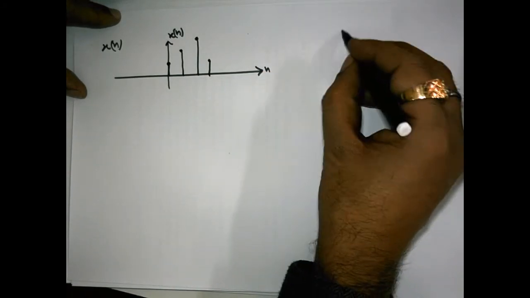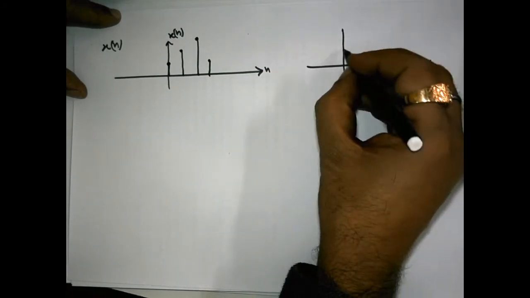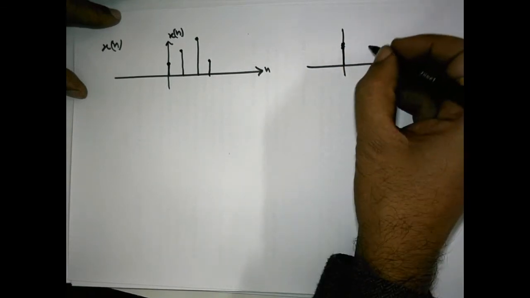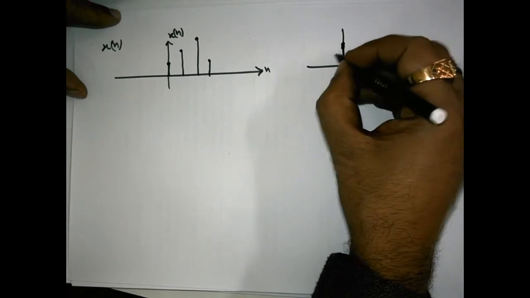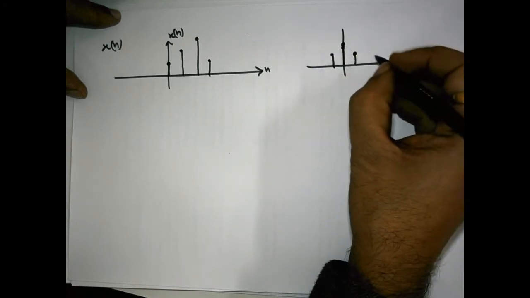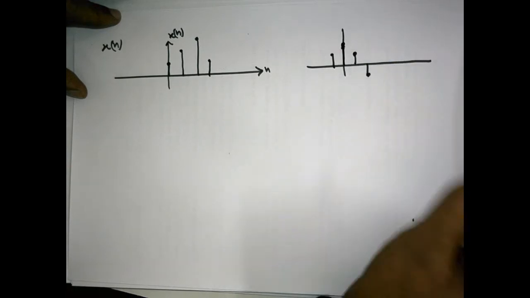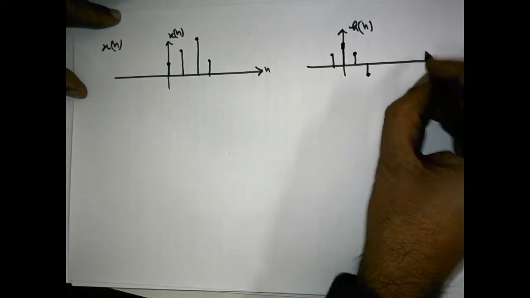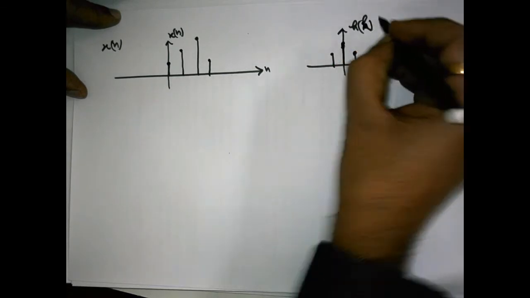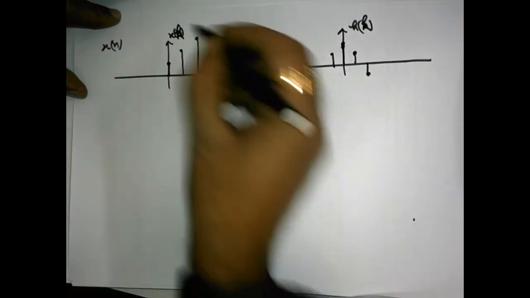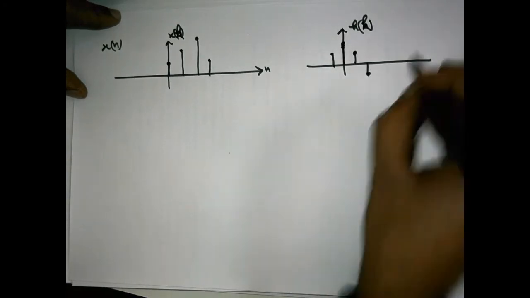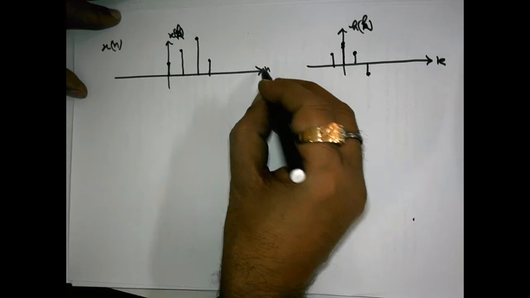And what about h[n]? This is 2, 2, and then 1, then 1, and then minus 1. This is h[n]. Now I will write it h[k], and this I will write x[k], just to differentiate it from y[n]. This is k, this is also k.